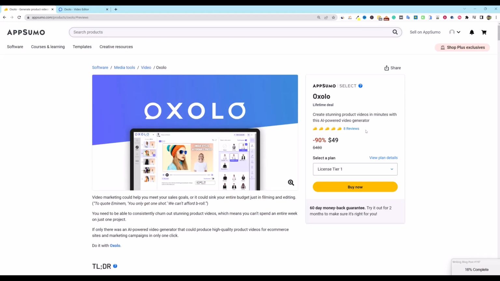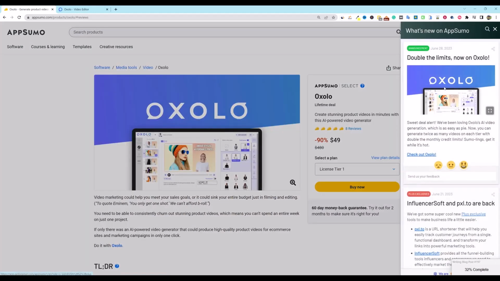Looks like the reviews are starting to come in at 8 reviews. It looks like it's getting 5 stars so far. We'll go into the pricing tier in a second, but one thing I wanted to do is go up here to the alerts section. Inside of your account, you'll see on June 28th, so just 2 days ago, Oxalo has doubled the limits now on Oxalo. So they have changed their plan.